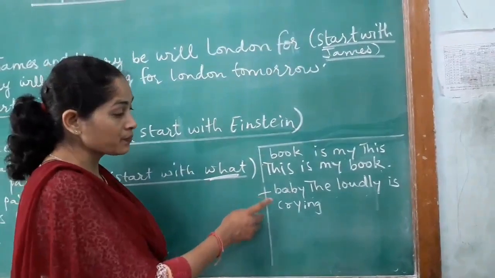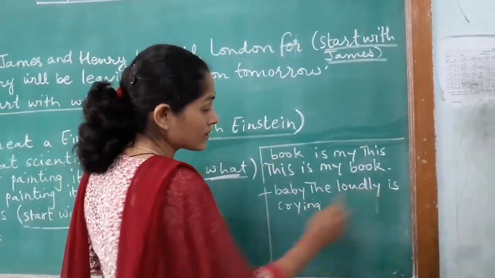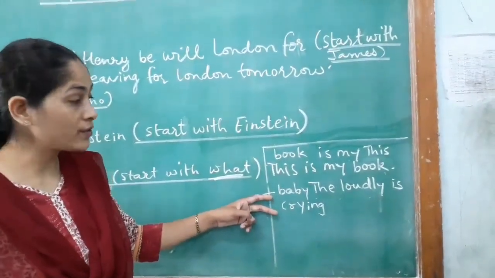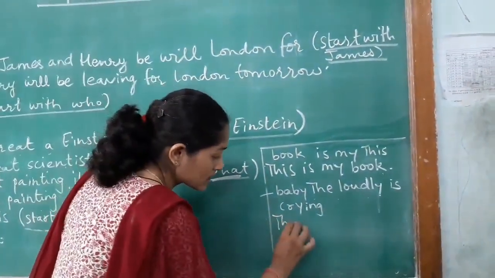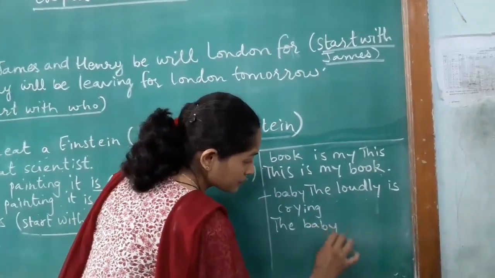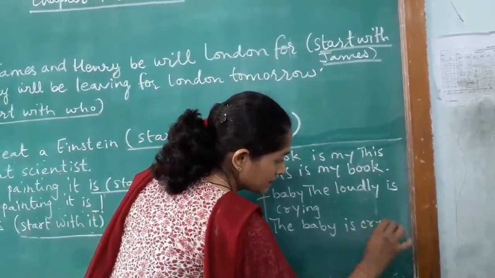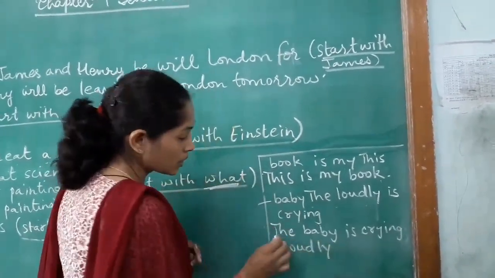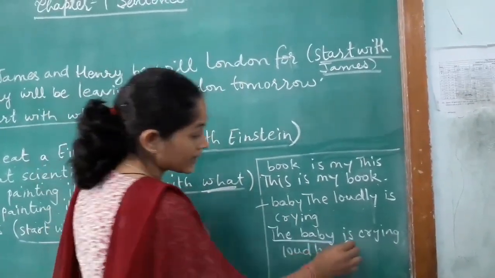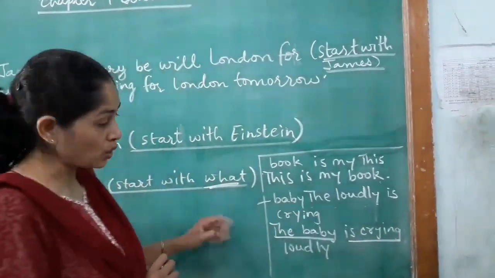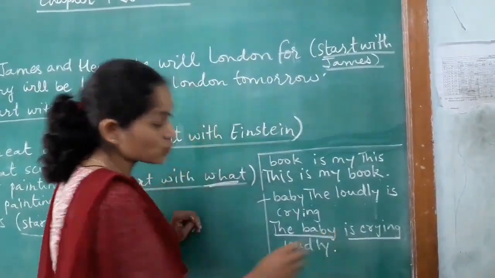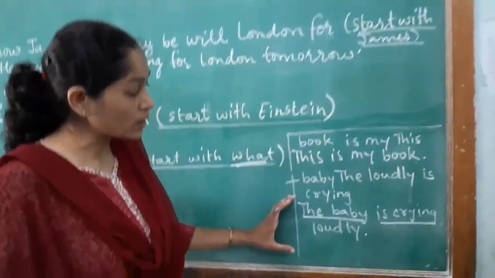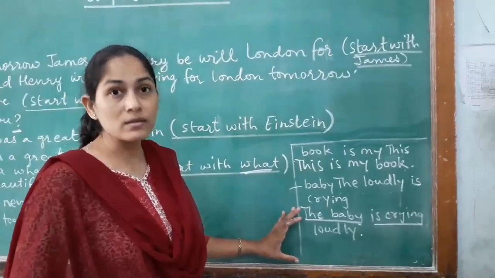The next sentence. Baby the loudly is crying. A group of words, it is not arranged properly. We will arrange it properly. So the answer will be: the baby is crying loudly. Now the baby is the subject and is crying is your verb. At the end of the sentence you have to put a full stop and the first letter will be capital. So in this sentence you can see the complete meaning of the sentence is given.